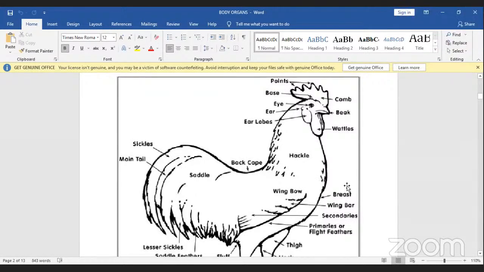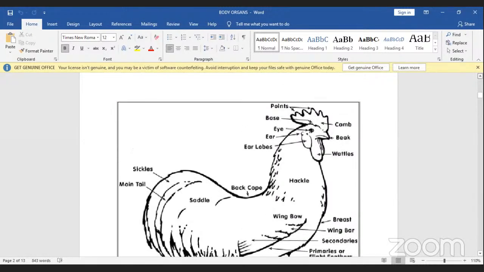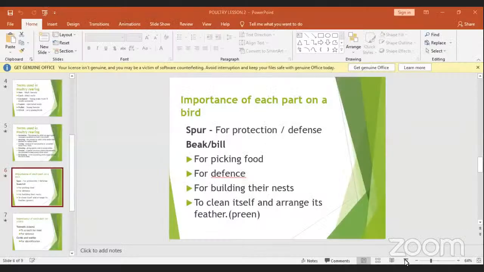So the rest, you have to check the connections, how it is. This is the structure of a cock, and these are the different parts. We shall look at the importance of these different parts. So you'll allow me to unshare, then again share my screen so that we can continue with the importance of the different parts.